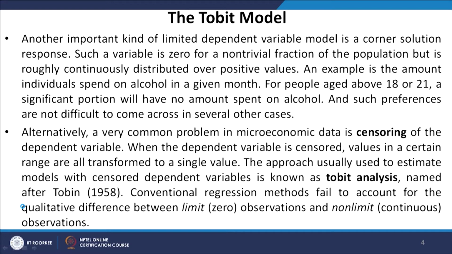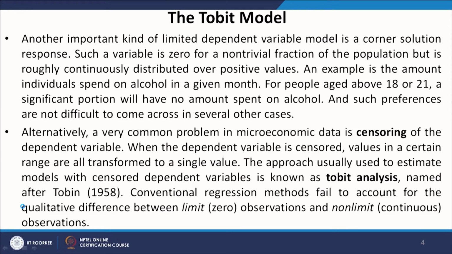Such preferences are not difficult to come across in several other cases. We can find similar kinds of data in many other contexts where the dependent variable takes a particular value for certain individuals, and for the rest of the individuals we may observe a continuous segment.